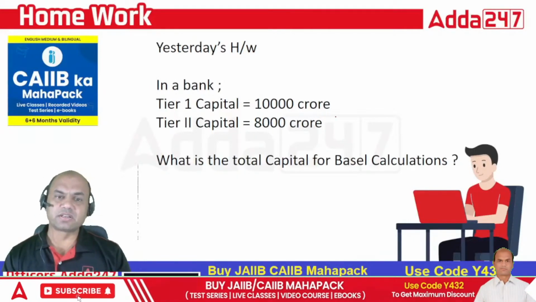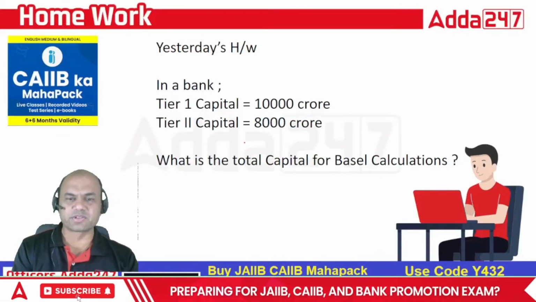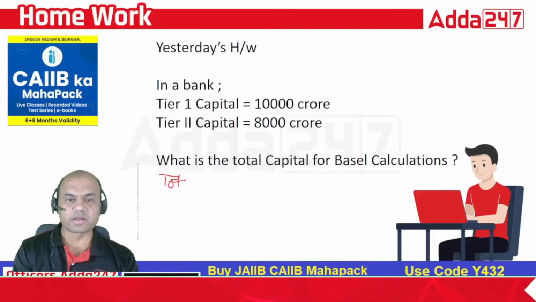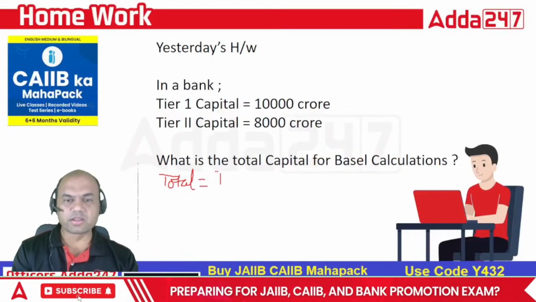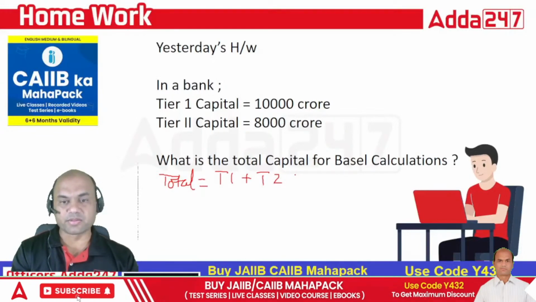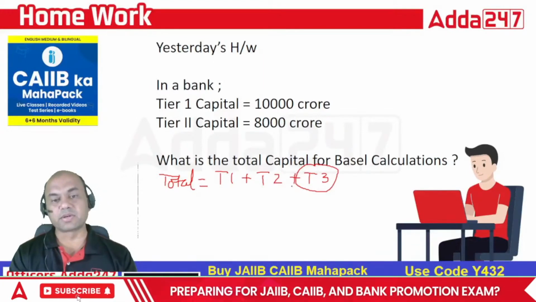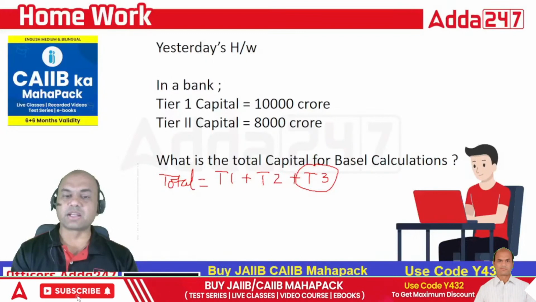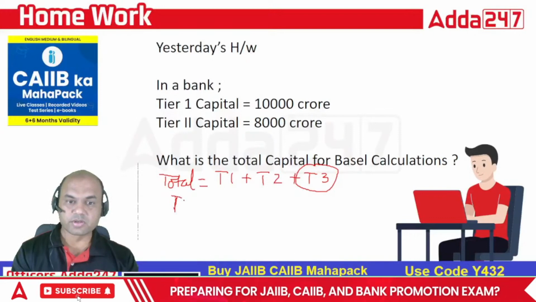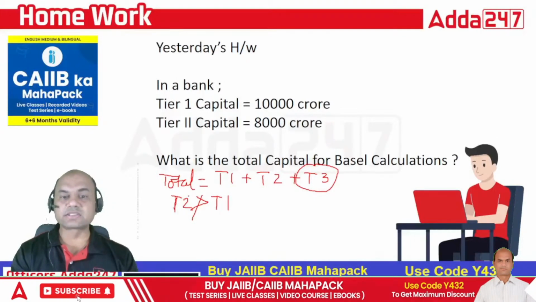So what is the answer for this? Tier 1 was 10,000, Tier 2 is 8,000, and what is the total? What is the formula for total capital? Total capital equals T1 plus T2. There is also something called Tier 3 capital, but Tier 3 is not taken into Basel calculation. That's an emergency capital. So only T1 plus T2, and there is one condition: T2 cannot be greater than T1.